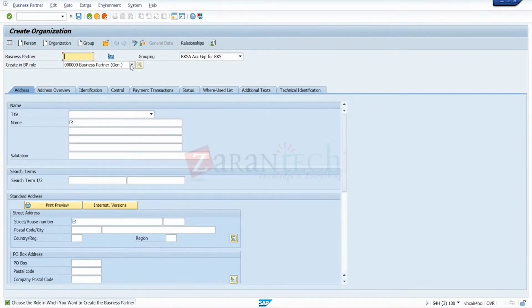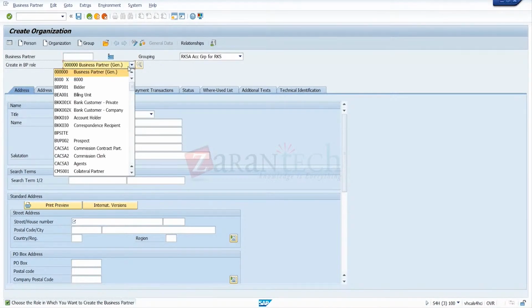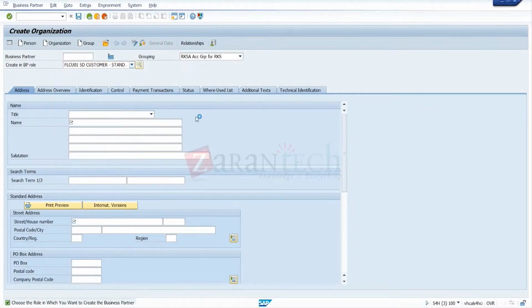So this role is maintained to take the particular roles. The role can be purchase role, finance role, or sales role, general role like that. So when I change the role to FLC, that's a supplier role, it's a customer role. So you will get a different window here.